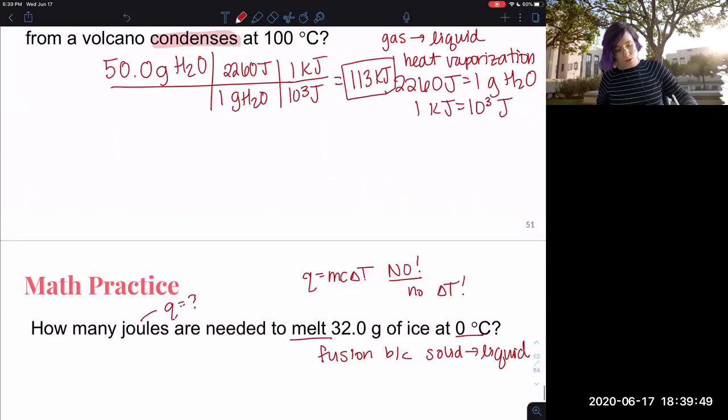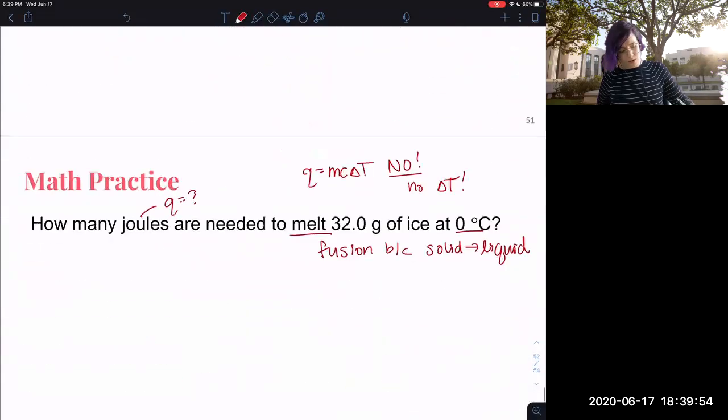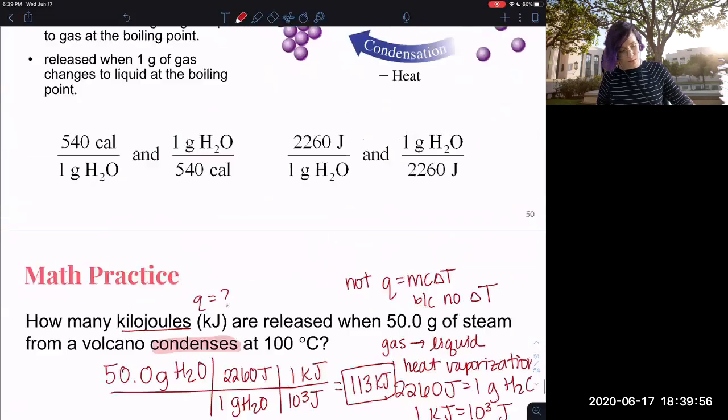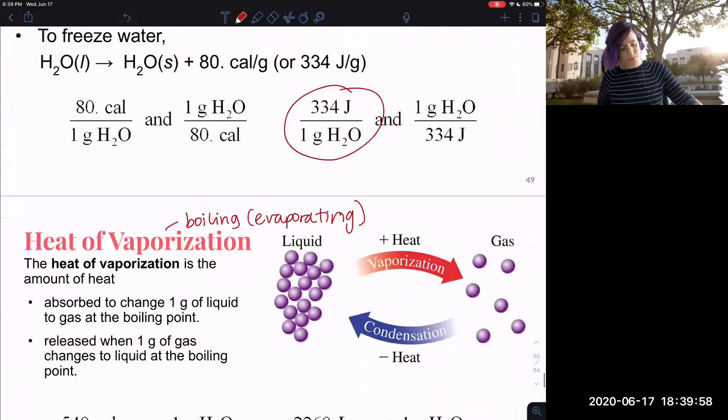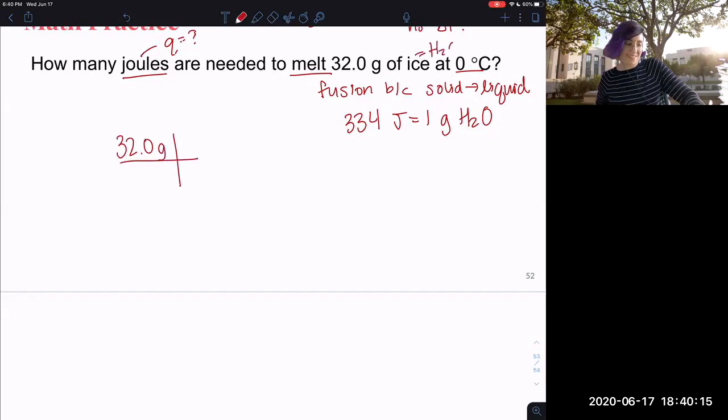So let's go grab that heat of fusion. You don't have to memorize these. I'll always give them to you. Now, do I want joules or calories? Ooh, I'm joules again. So I'm going to use this one. 334 joules equals 1 gram of water. And I don't even have to do another conversion because I'm just asking for joules. So let's go ahead and set it up. Ice is water. Sometimes that'll get people a little stuck. 334.